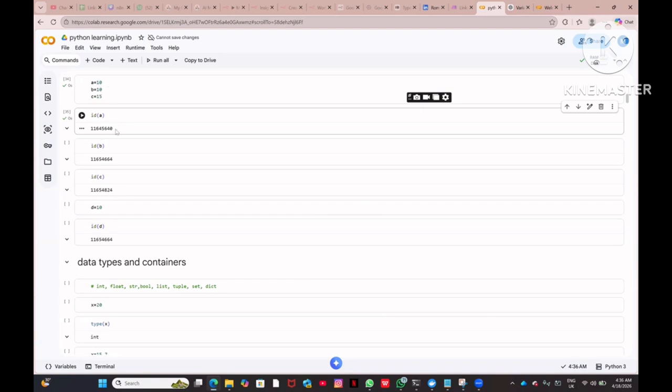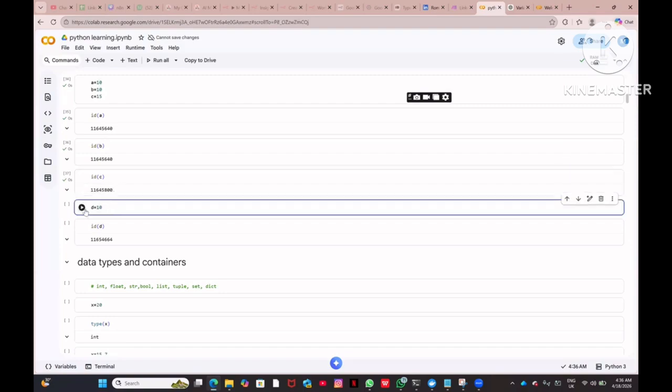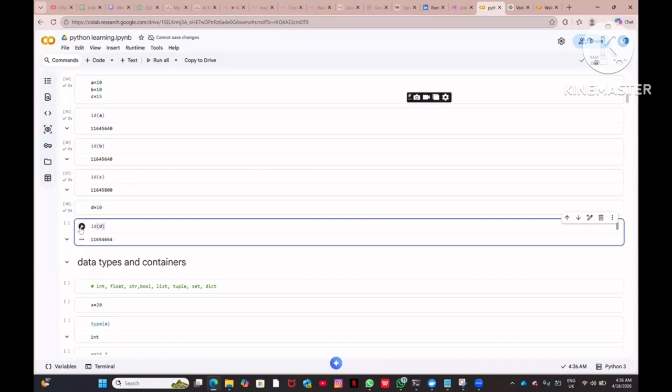So this is actually giving this value. In C language we generally give ampersand. Instead of that, we are just saying id of a. That means what is the id of a within the memory where the a value is stored. Similarly, id of b is saying where the variable b is stored, and id of c is where it is stored. So basically, when we are defining a variable, the variable is getting stored somewhere, right? In which location it is stored, you are getting these values from here. Similarly, d equal to 10, where it is stored, you can see it from here, right? So these are the basic things.